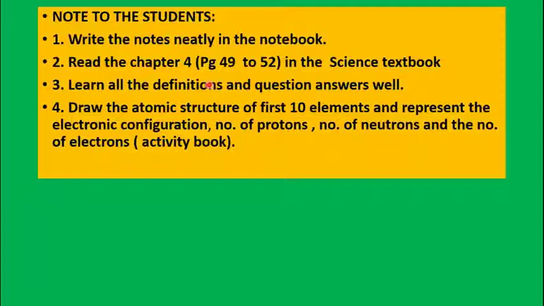Or you can take an A4 size paper and draw that. Draw the diagram neatly using a compass. Okay, don't do freehand drawing, and very neatly you must show the number of electrons and how they are distributed, and when you are drawing it, the size of the nucleus should be small. And then draw it and send the notes to me.